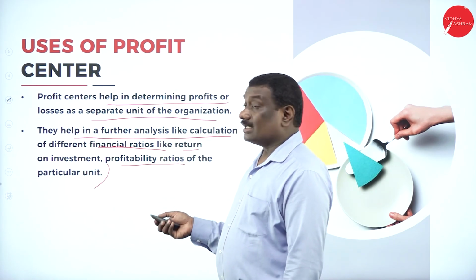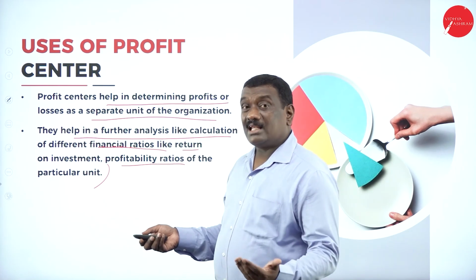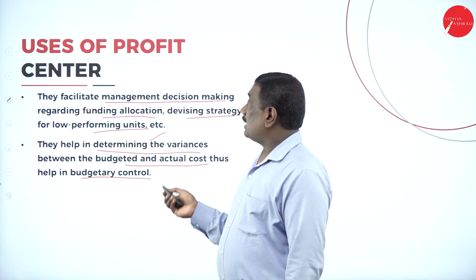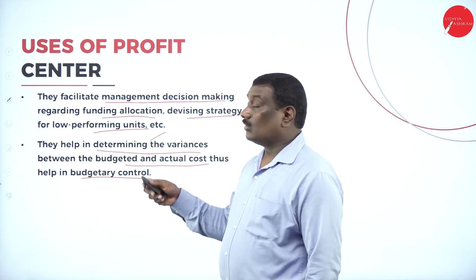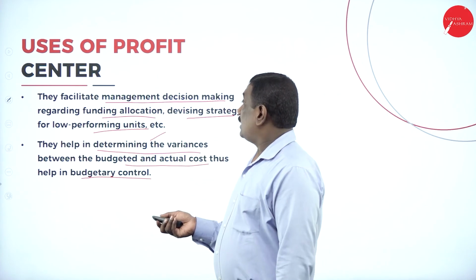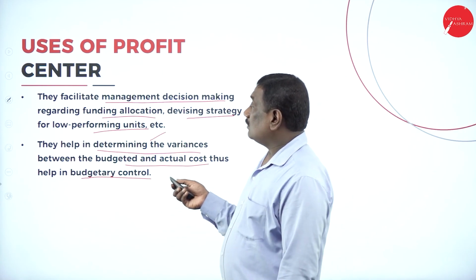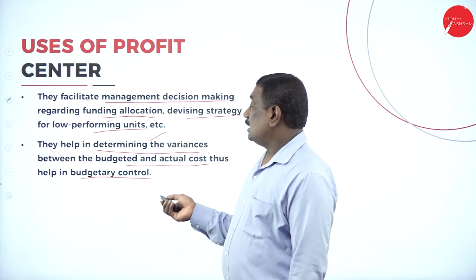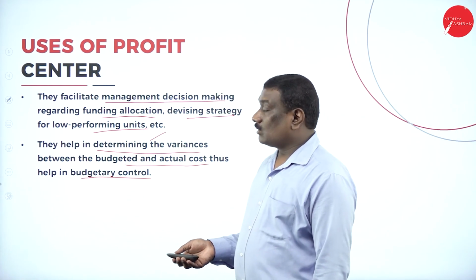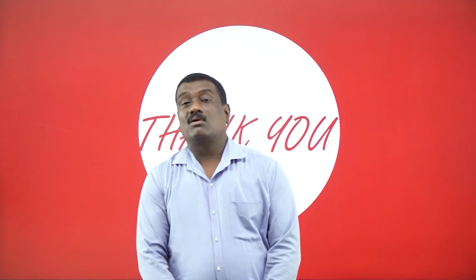Then it helps in further analysis, like calculation of different financial ratios such as return on investment, as well as the profitability ratio of that particular unit. And it also facilitates management decision making regarding the allocation of funding to various departments, devising strategies and various policies in order to improve the low performing units where there are very low profits. They also help in finding out the variances or differences between the budgeted and actual cost, thereby helping in controlling the budget.